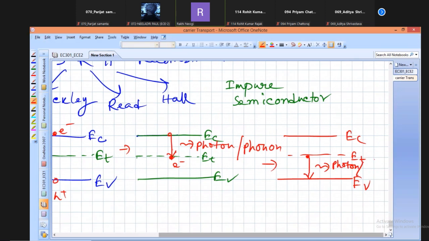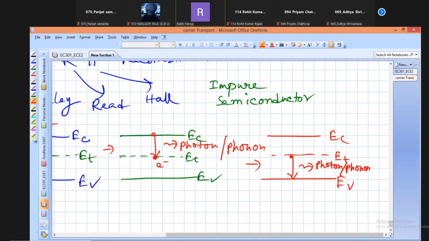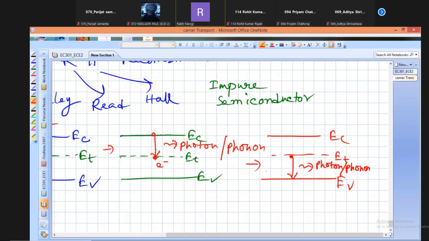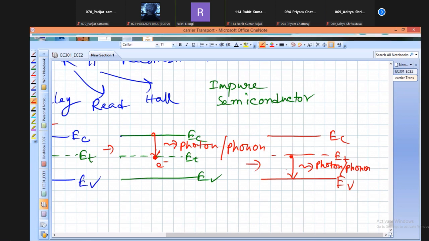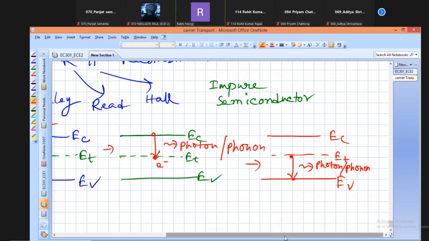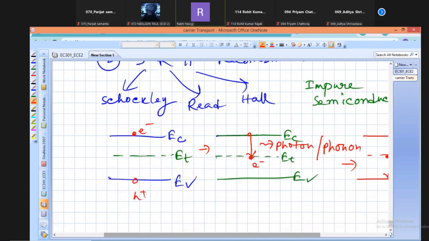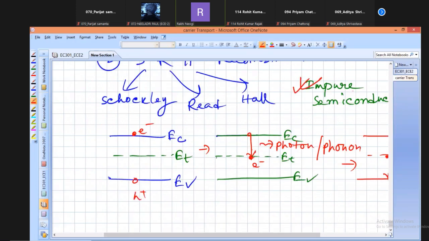You see that direct band to band recombination is not observed here; rather, first from the conduction band minimum point to the defect state, then from the defect state to the valence band. This process of recombination is observed in actual semiconductor material, and the process is called Shockley-Read-Hall process.